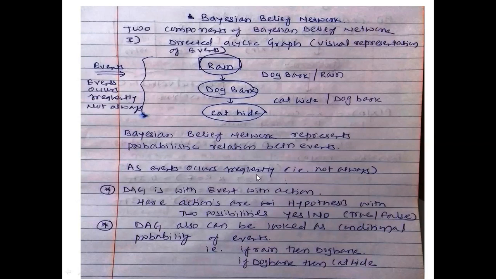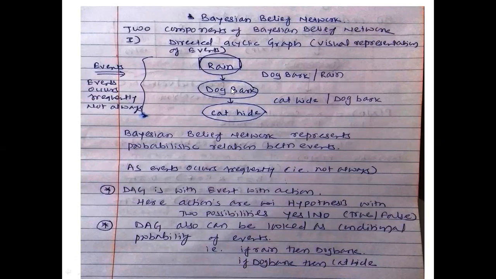As events occur frequently, not always, this is explained through this problem statement. Now, the directed acyclic graph deals with effect and action. Here the actions are the hypothesis with two possibilities, that the event will be true or false. So with respect to the event, rain will be there or rain will not be there. That is the hypothesis, it is true or it is false.